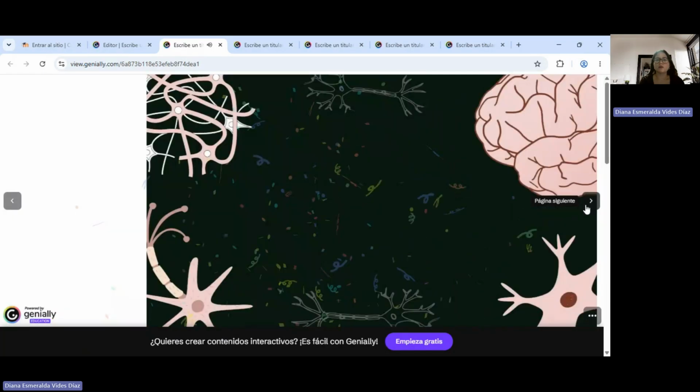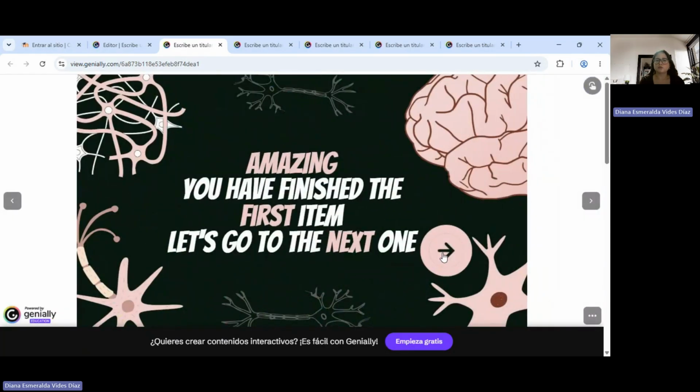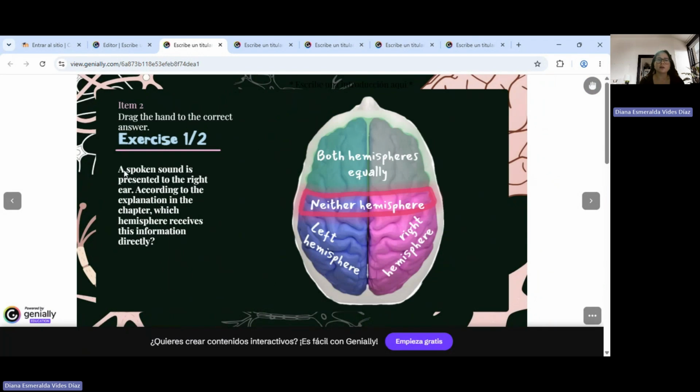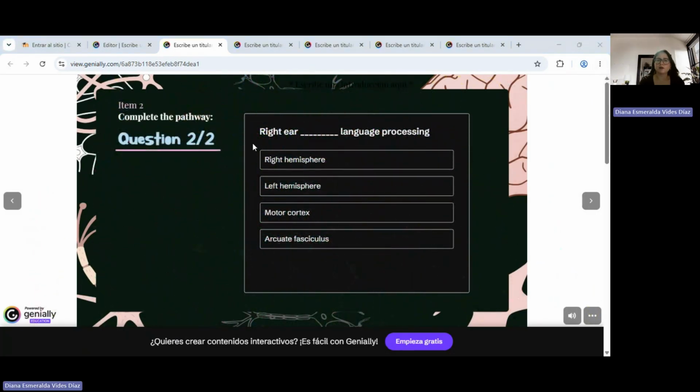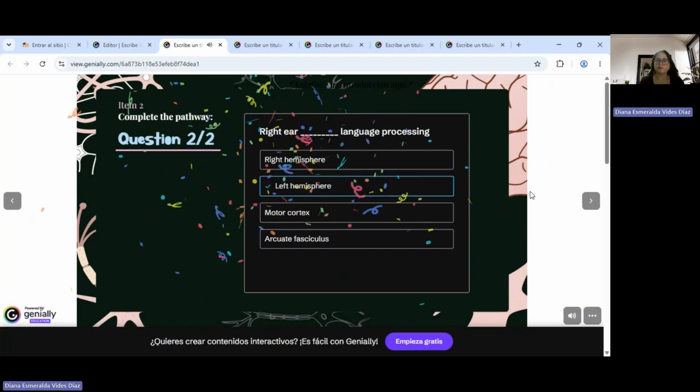All right, so let's go to the next page. And it says that we have to go to the next item, and it says drag the hand to the correct answer. A spoken sound is presented to the right ear. According to the explanation in the chapter, which hemisphere receives this information directly? So it says that it is presented to the right ear. So it's the left hemisphere that is going to be receiving that. All right. So the next question says complete the pathway: right ear, language processing, left hemisphere.